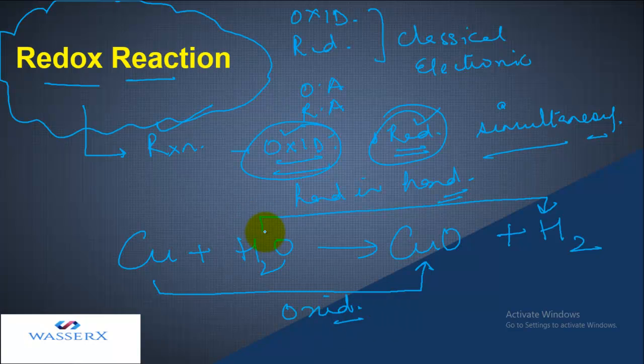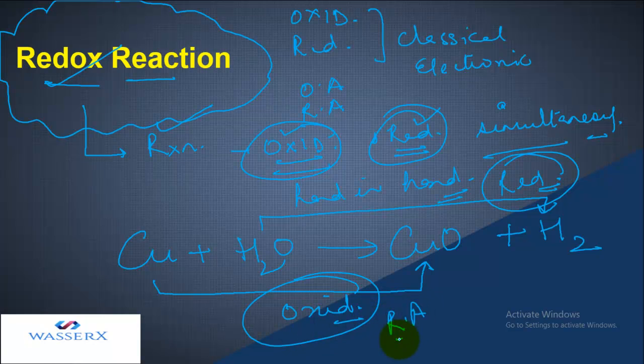And oxygen is removed from hydrogen, which is reduction. So this is a redox reaction because oxidation and reduction both occur simultaneously. The substance which undergoes oxidation is termed the reducing agent and the substance which undergoes reduction is termed the oxidizing agent. So in this case, copper is the reducing agent and hydrogen is the oxidizing agent.